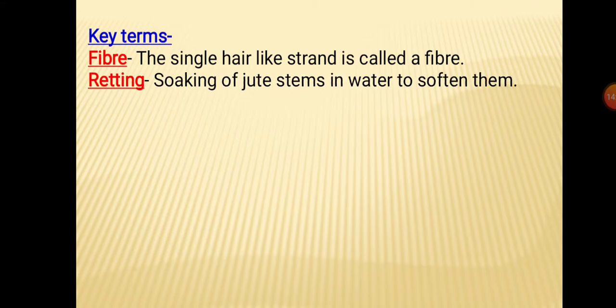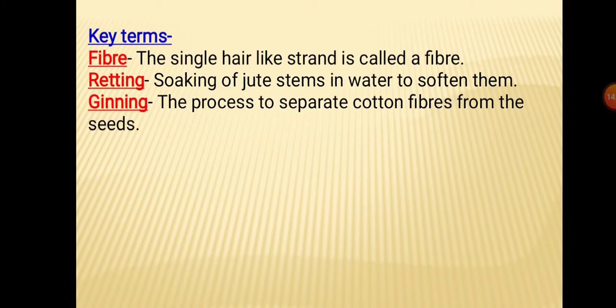Next term is retting. What is retting? To obtain the jute fiber, the stems are cut and then soaked in water for 2 to 3 weeks to soften the fiber. This process of softening the fiber by soaking it in water is known as retting. Next is ginning. Ginning is the first step of production of cotton fabric. In this process, the fiber is separated from the seed. So ginning is the process to separate cotton fiber from the seeds.